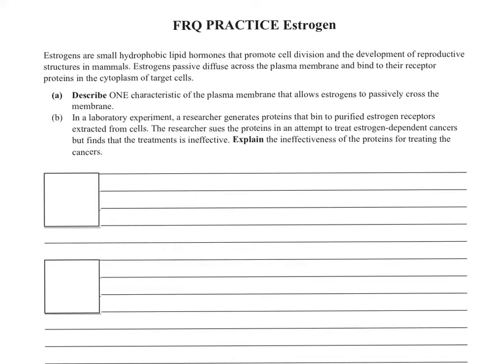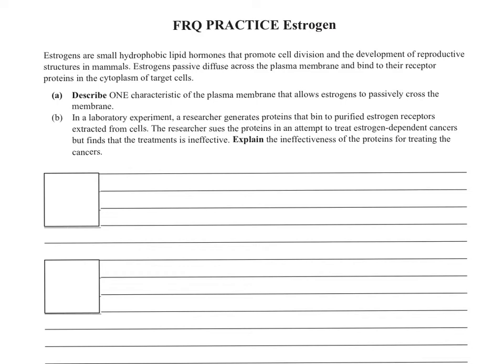Hi everyone, it's Ms. Lopez. In this video, I'm going to talk about the rubric to grade the FRQ practice on estrogen. So let's get started. Estrogens are small hydrophobic lipid hormones that promote cell division and the development of reproductive structures in mammals. Estrogens passively diffuse across the membrane and bind to the receptor proteins in the cytoplasm of target cells.